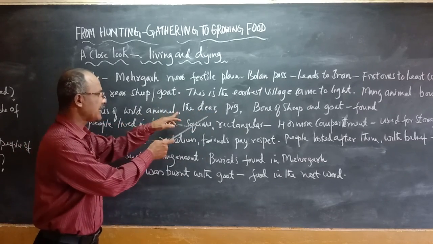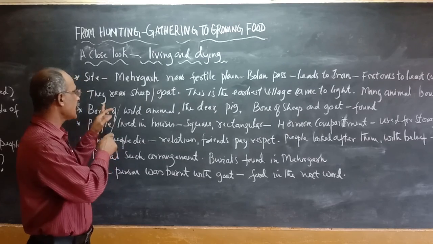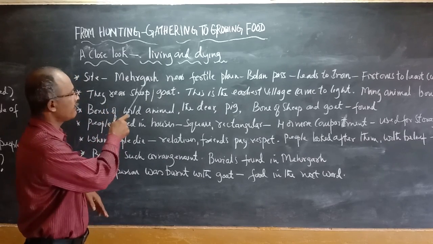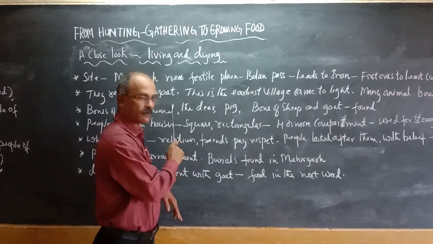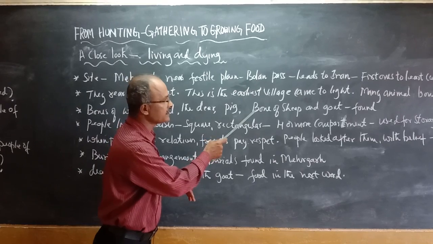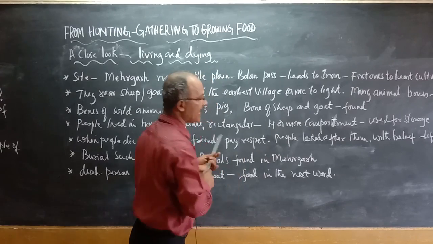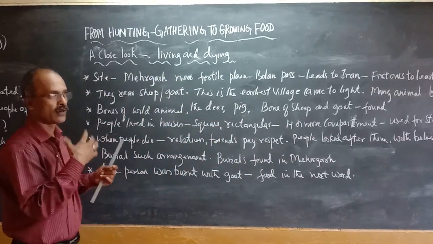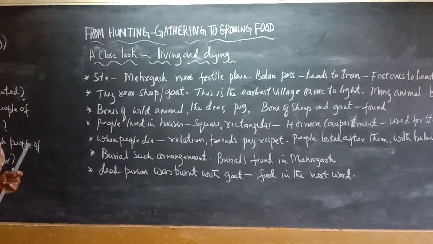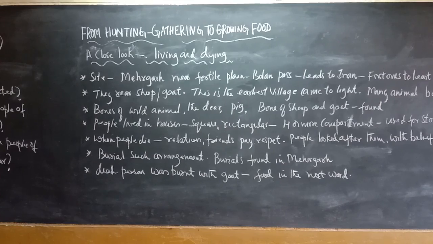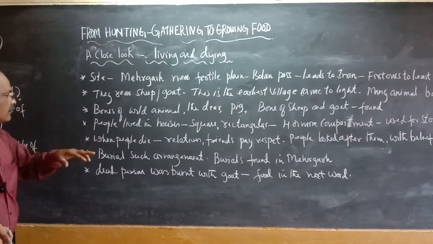The bones of wild animals were found especially in Mehrgarh, and not only wild animals, even the bones of domestic animals like sheep and goat were found. That reveals the fact that they followed herding as well as farming and also animal husbandry, as we see in modern days.